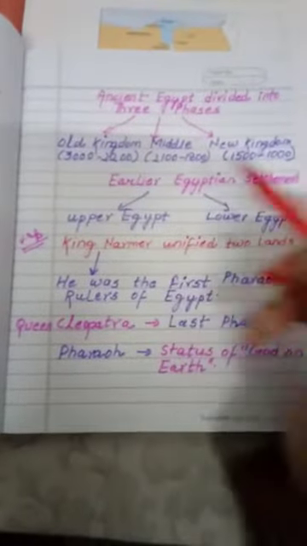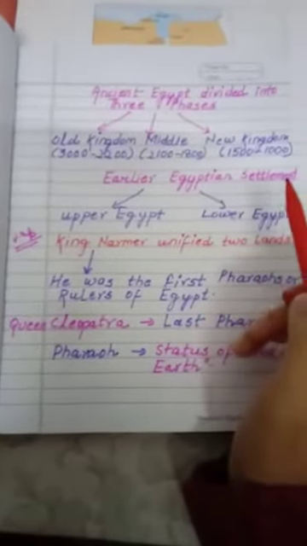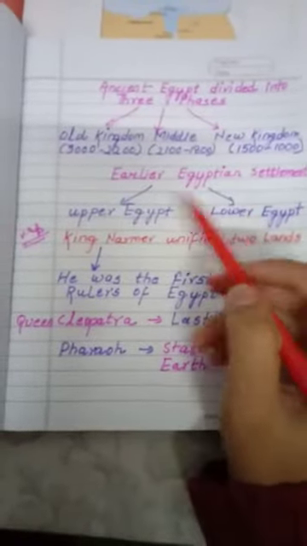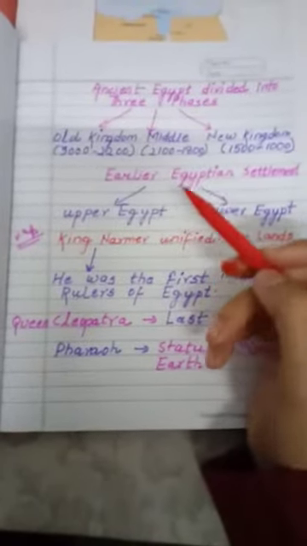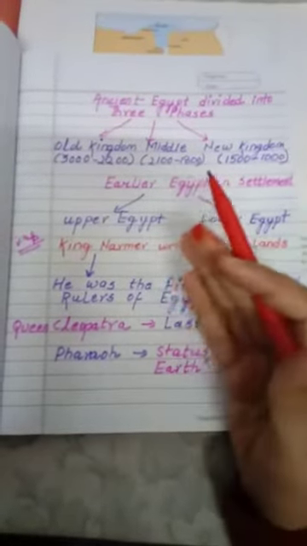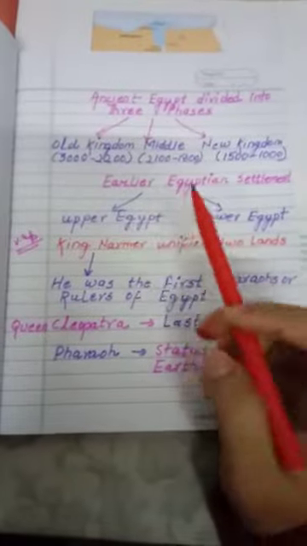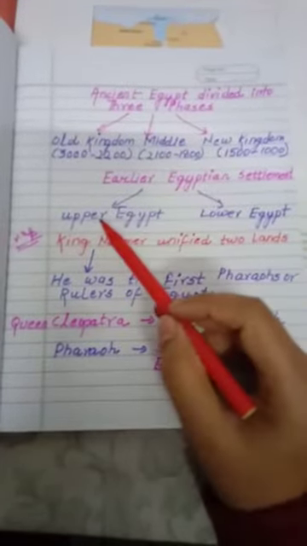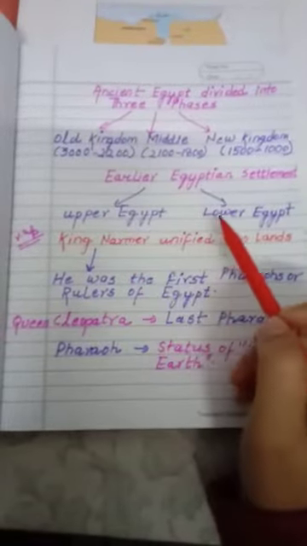Okay, next, see the earlier Egyptians. The earlier Egyptians were divided into two parts, the upper and lower. I have already told you. In each settlement you can see there was a difference between rich and poor. Similarly, the earlier Egyptian civilization was divided into two parts. The first was Upper Egypt and the next was Lower Egypt.